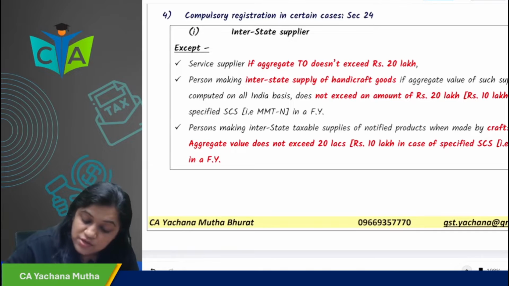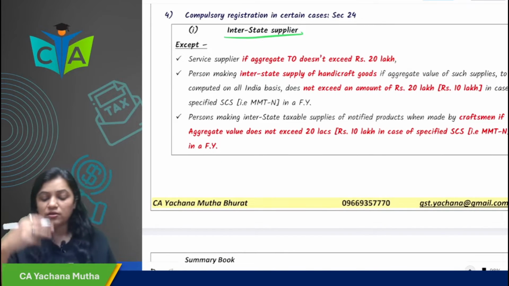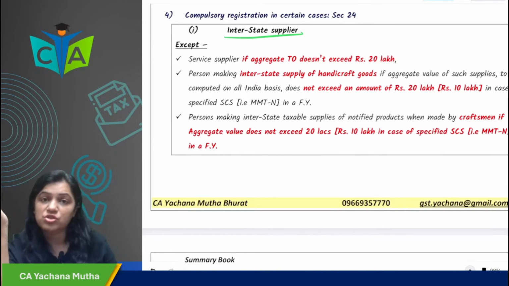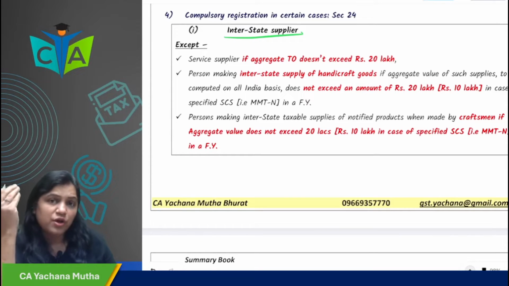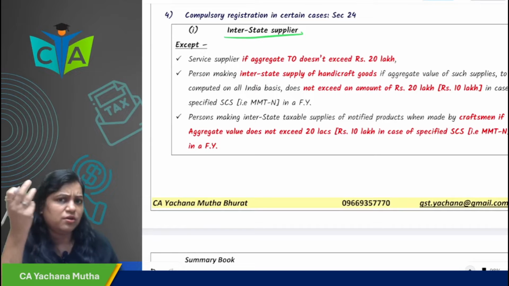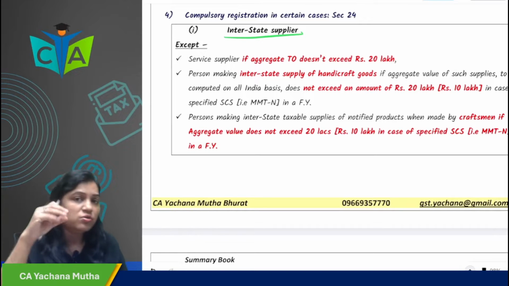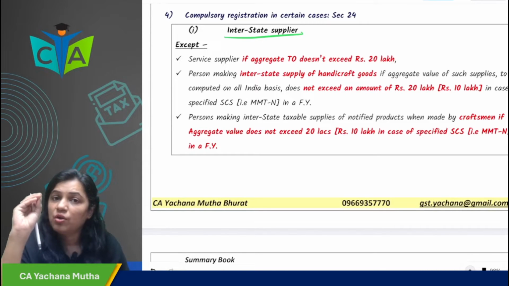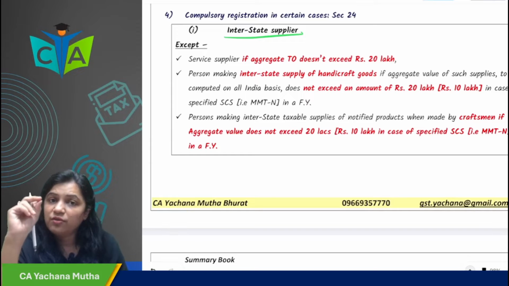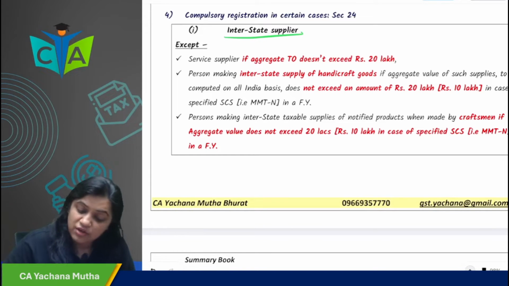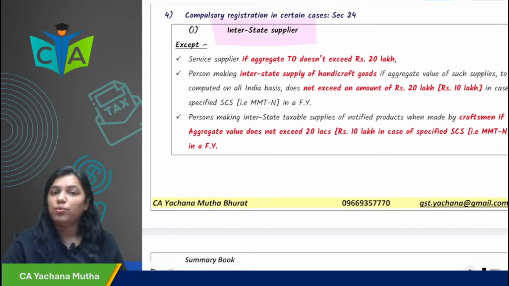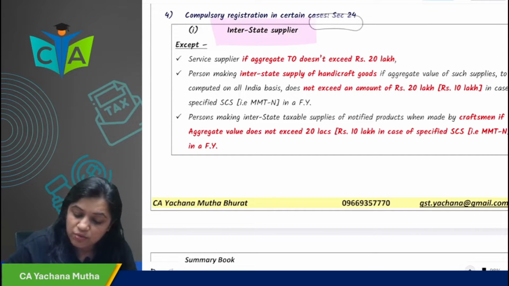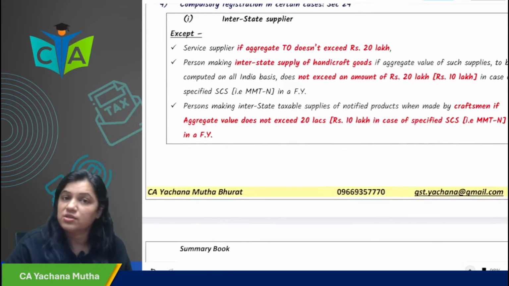What are those? First, interstate supplier. If you are making interstate supply, you have to take registration. For example, I am in Maharashtra, I have supplied to Gujarat worth rupees 50,000 only, and my total turnover is say 2 lakhs rupees. Then also I am required to take registration. Why? Because I have done interstate supplies. So in case of interstate supply, you are compulsorily required to take registration.